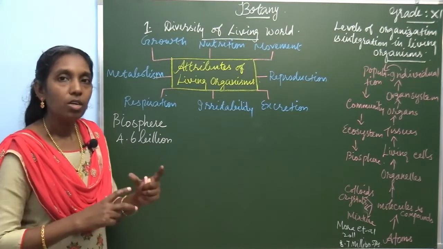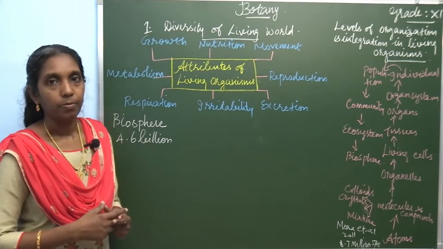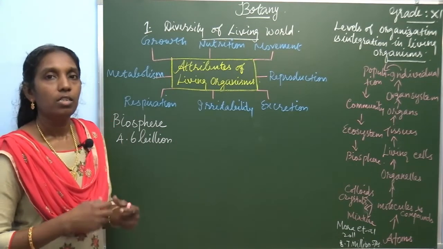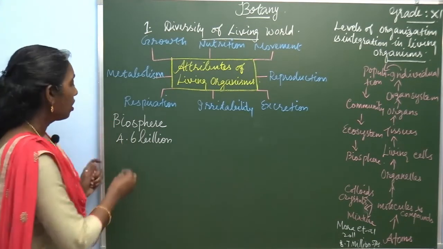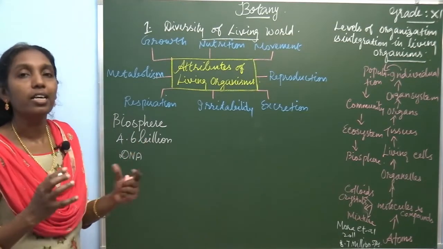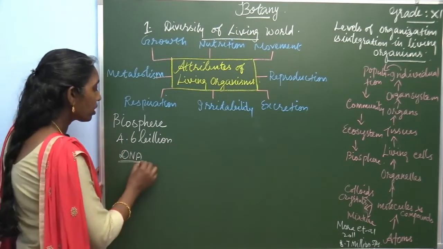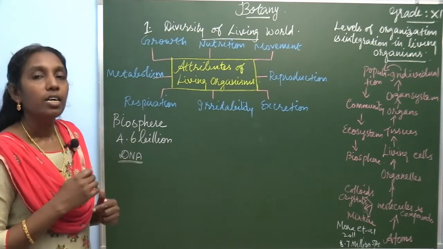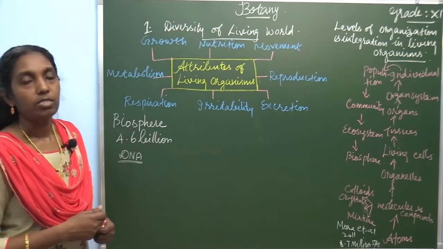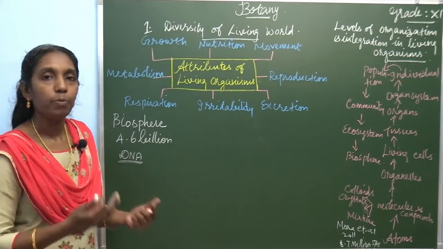These are all examples. Then DNA, which is responsible for the regulation of living organisms, is made up of carbon, hydrogen, oxygen, nitrogen and phosphorus.